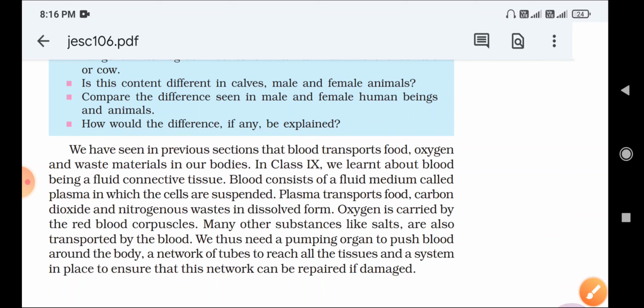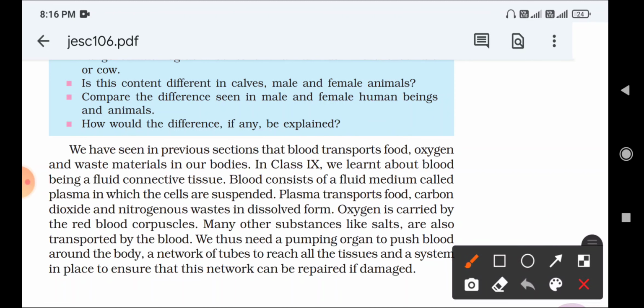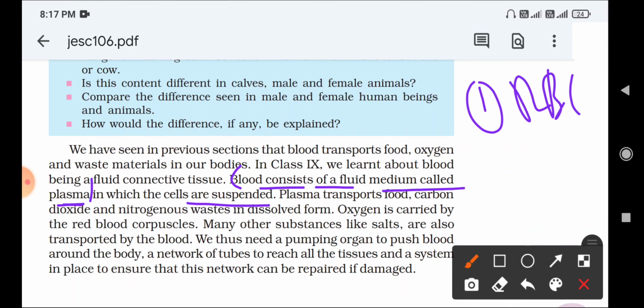Next question comes here, what is plasma? You can write: blood consists of a fluid medium called plasma. This is the definition of plasma. In it, cells are suspended. The plasma has some particles suspended in it. What are they? RBC and WBC.